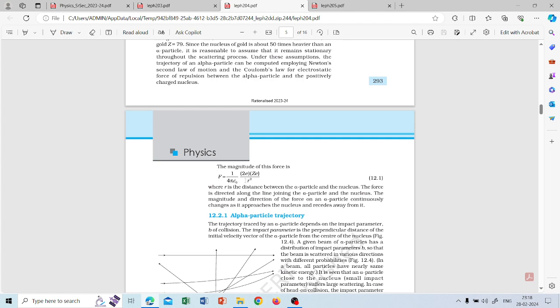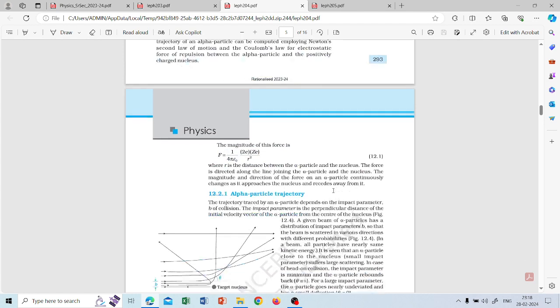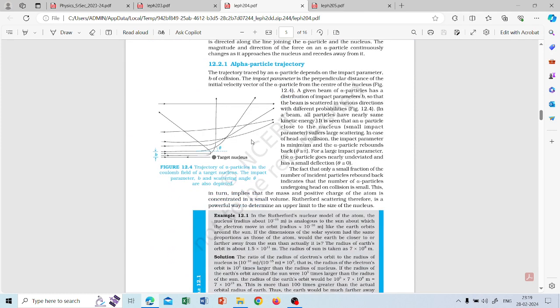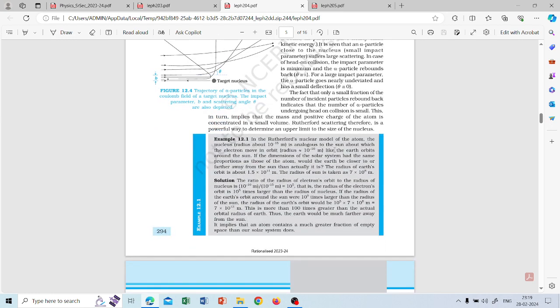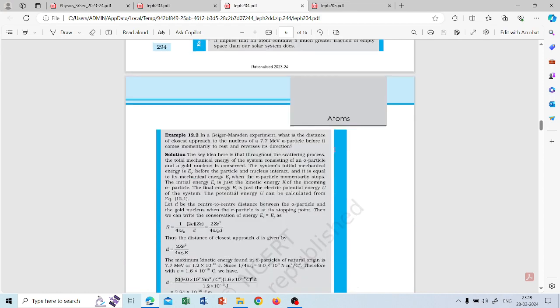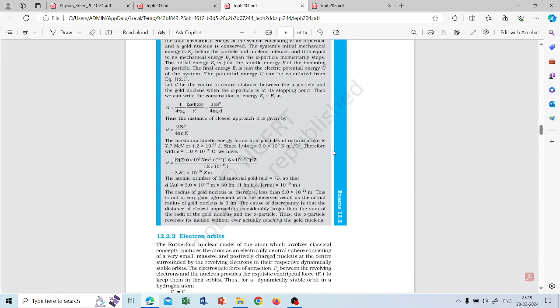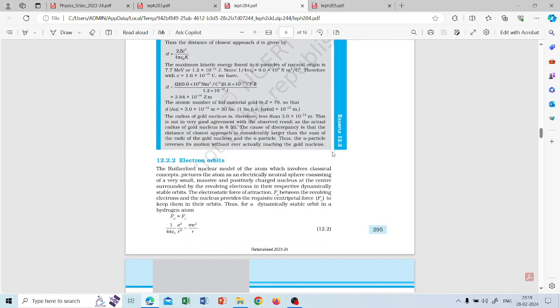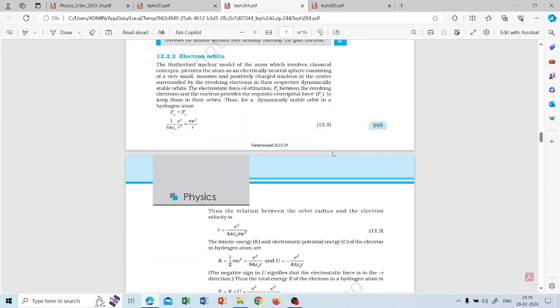Again, the magnitude of the force can be found using this formula. Then the alpha particle trajectory is given, showing how it behaves when it is near the nucleus. A numerical problem, just look through that, not much important.